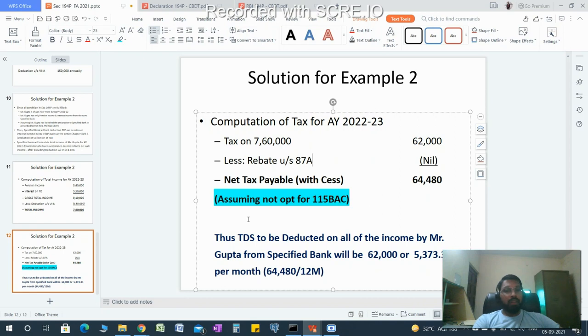64,480. Now the TDS to be deducted on all of the income of Mr. Gupta by the specified bank will be 62,000. Sorry, I have written it wrong. It is 64,480, or 5,373.33 per month. If the specified bank gives him income on a monthly basis, then it will deduct TDS, deposit it to the government and file the TDS return accordingly.